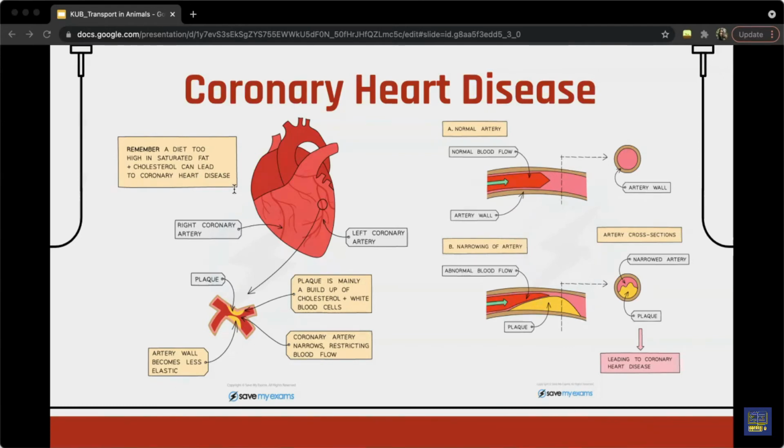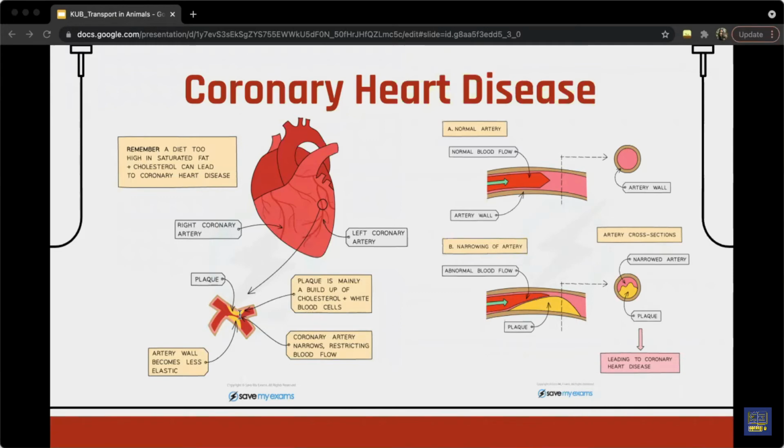Smoking. So carbon monoxide and other chemicals in the cigarette may damage the lining of the arteries, which allows atheroma to form. And genetic predispositions, like it can be passed on from one generation to the other. And again, age and gender. So males tend to have less healthy lifestyles than women and are at a higher risk of coronary heart disease. The risk also increases with age, regardless of gender. It just increases generally as you grow older.